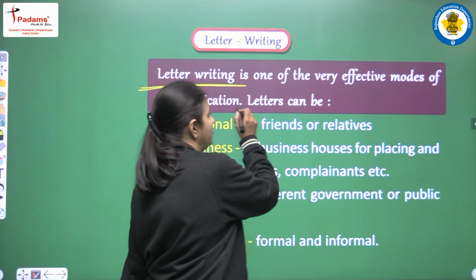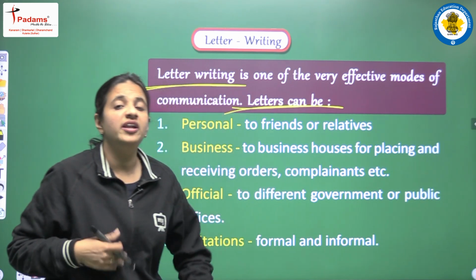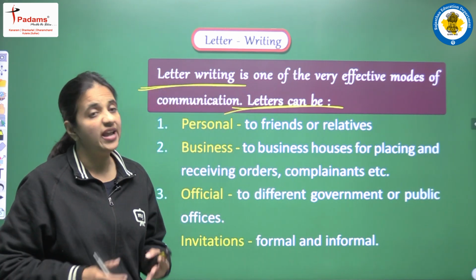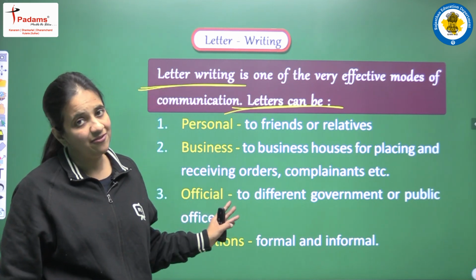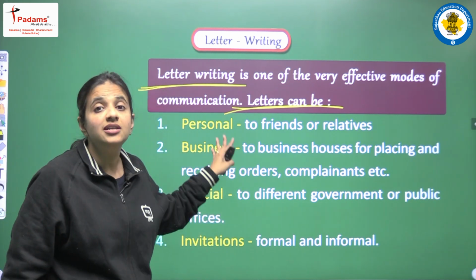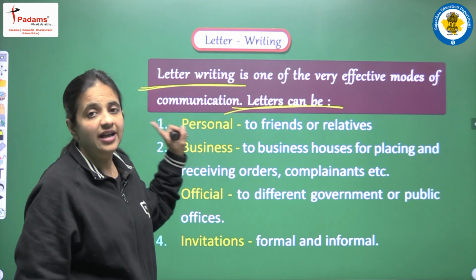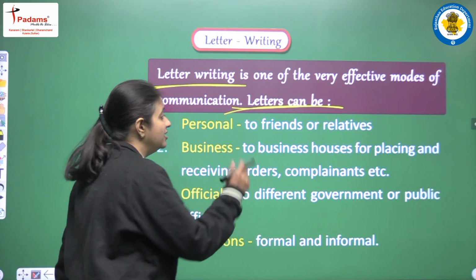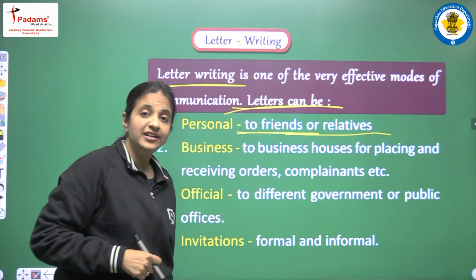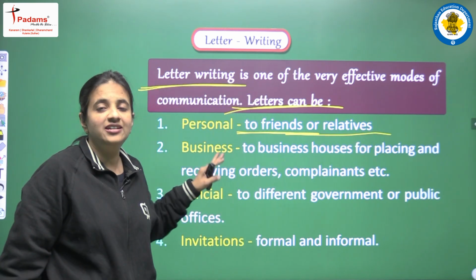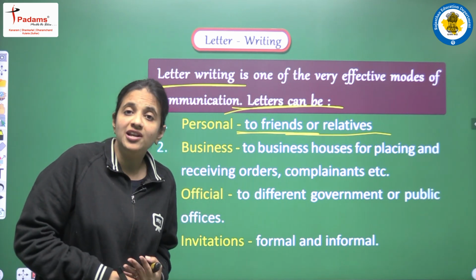And now we have that letters can be of different kinds. So first of all, let's discuss what are the different kinds of letter that we have. The first one is personal letter. So what do personal letters mean? A personal letter means a letter that we write to our friends or our relatives, and this personal letter is also known as an informal letter.